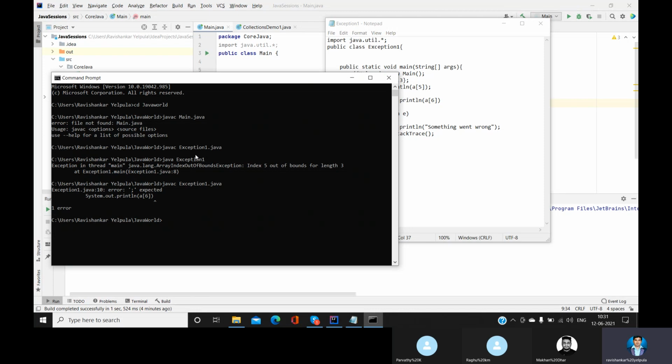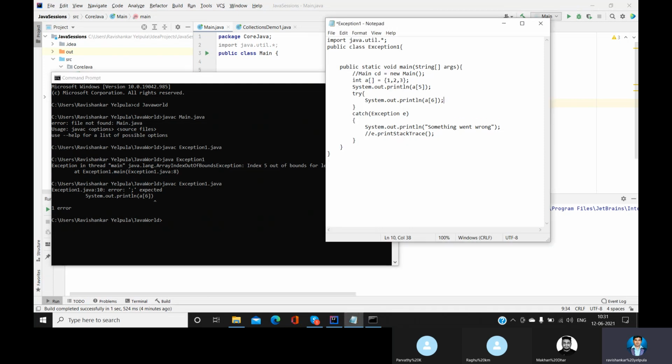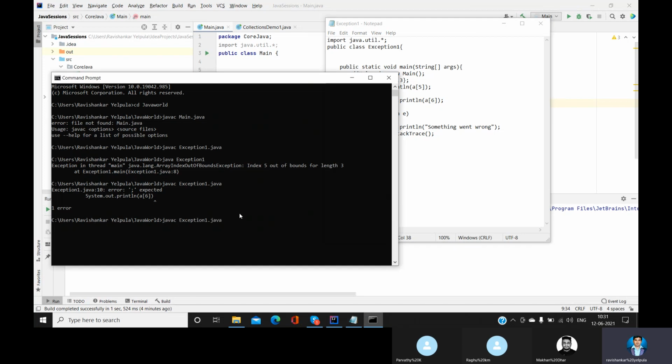Once you get the compile time error, you can't even proceed towards the execution of the program. So now you re-add this semicolon over there, everything is fine. Try to compile the program. Yes, it's successful. Now try to run the program. Now here you may find an exception, and here also we can make it out, guys. This is an error and this is an exception. Is it clear?